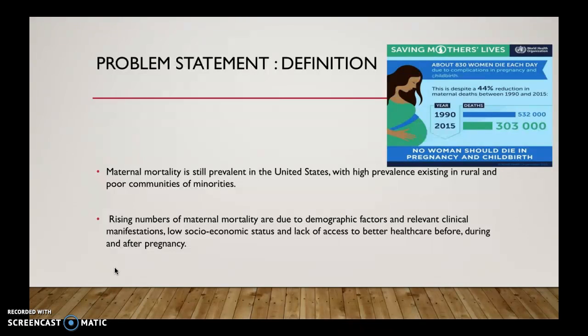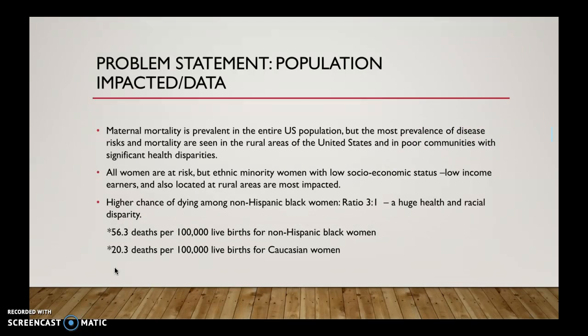Maternal mortality is still prevalent in the United States, with high prevalence existing in rural and poor communities of minorities. There are rising numbers of maternal mortality, and these are due to demographic factors and relevant clinical manifestations. Low socioeconomic status and lack of access to better health care before, during, and after pregnancy.